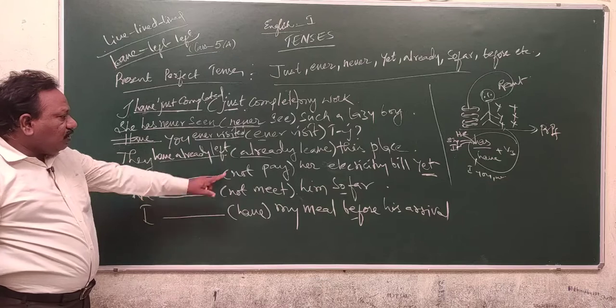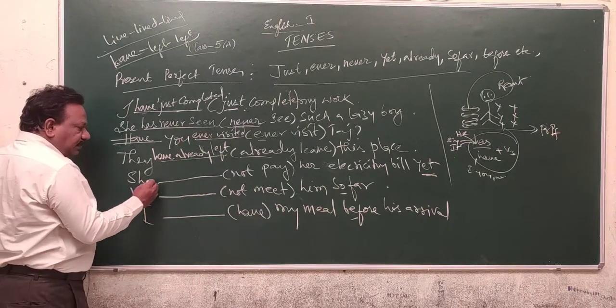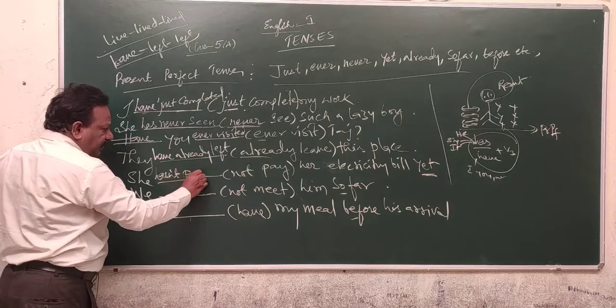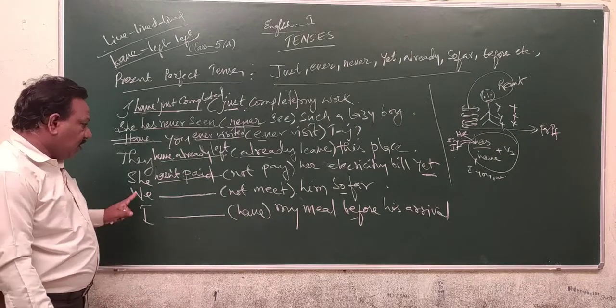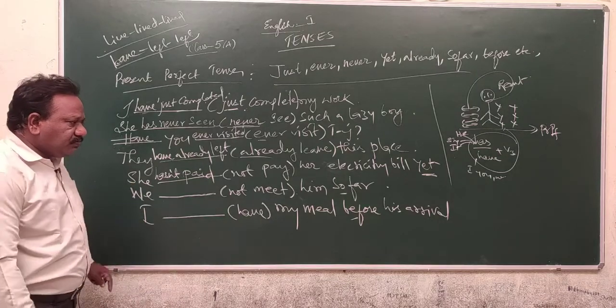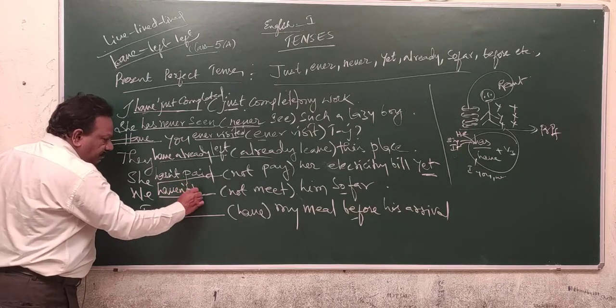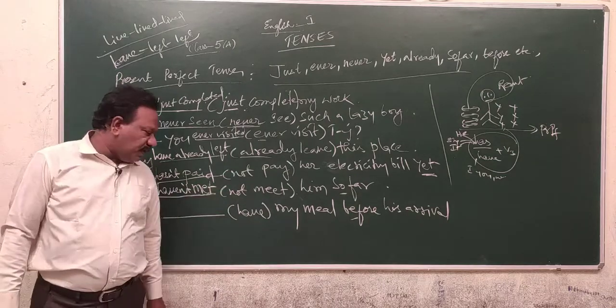She dash not pay her electricity bill yet. She hasn't paid her electricity bill yet. We dash not meet him so far. We haven't met him so far.